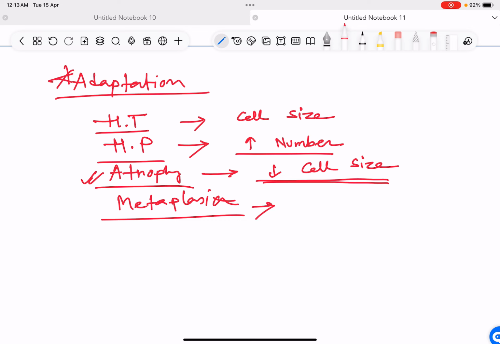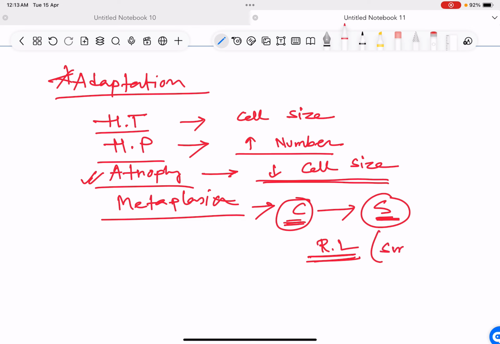Metaplasia means obviously it's a replacement of one cell type by another cell type, but it is a reversible replacement, like columnar to squamous. C for columnar, S for squamous. Columnar to squamous epithelium. This happens in the respiratory lining due to smoking.